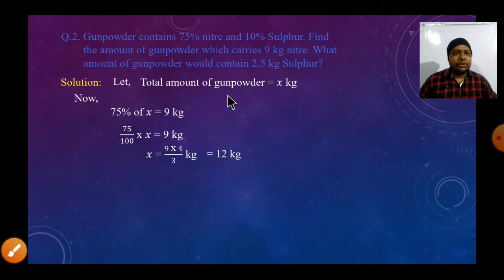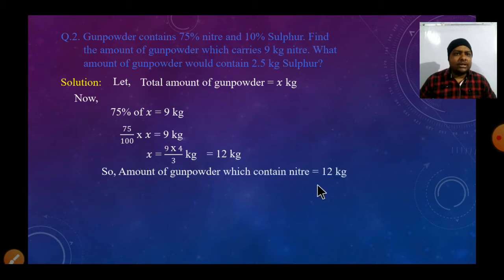So now we know the total amount of gunpowder: 12 kg of gunpowder contains the nitre. Okay, students. Now after that we have to find the next one: 2.5 kg sulfur. So 10% of x is equal to 2.5 kg.